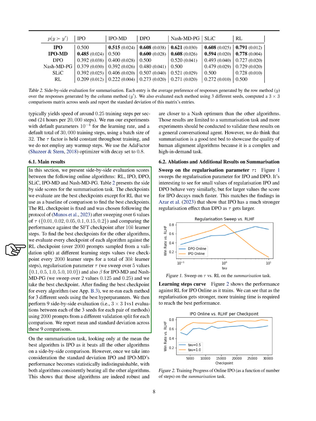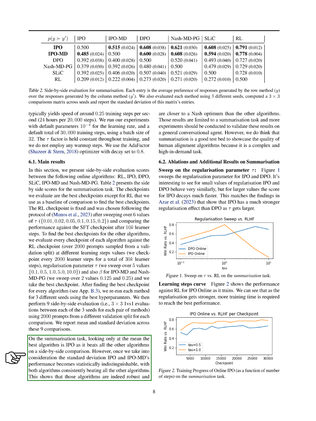We check every 2,000 learner steps for a total of 30K steps, varying the regularization parameter tau and beta for IPO-MD and Nash MDPG. We select the best checkpoint for each algorithm and run them with 3 different seeds using the best hyperparameters. We conduct 9 side-by-side evaluations for each pair of methods, reporting mean and standard deviation across these comparisons. In the summarization task, IPO performs the best on average in the side-by-side comparison. When considering standard deviation, IPO and IPO-MD's performance are statistically similar, consistently outperforming other algorithms.